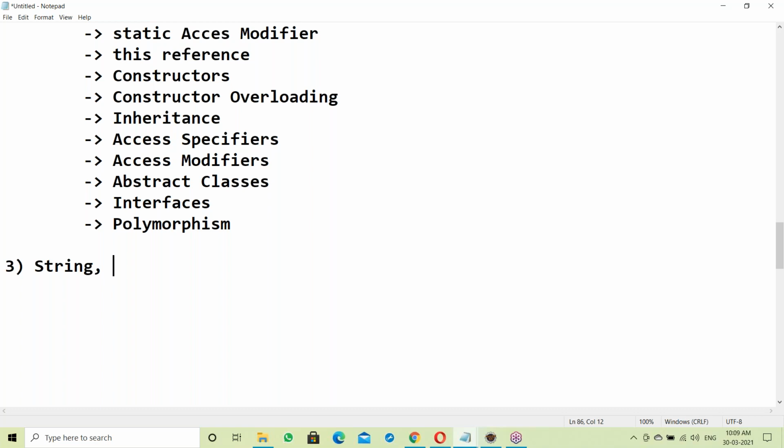There are many string operations like copying strings, comparison of strings, concatenation of strings. Next StringBuffer, StringBuilder, StringTokenizer. These concepts come under SE.